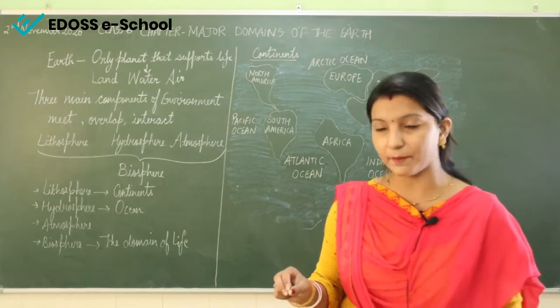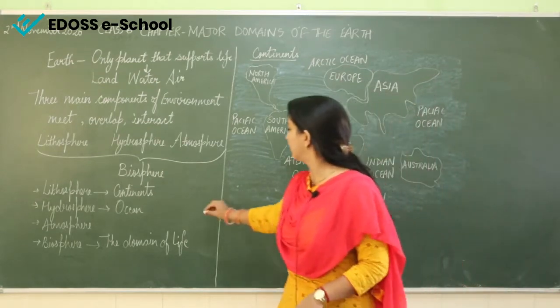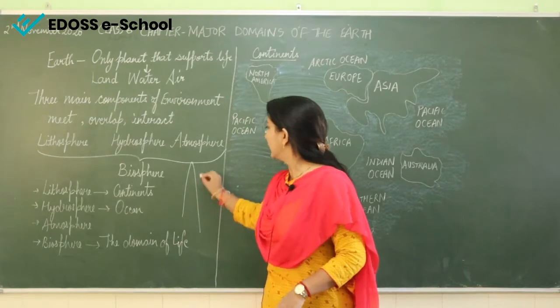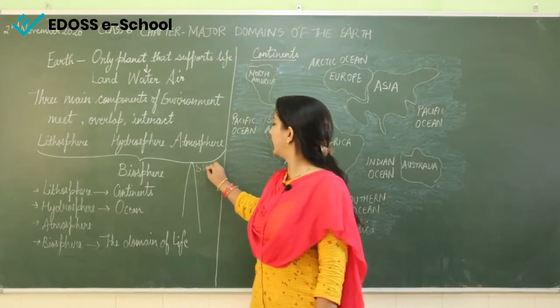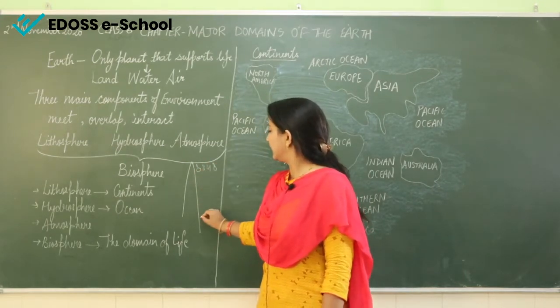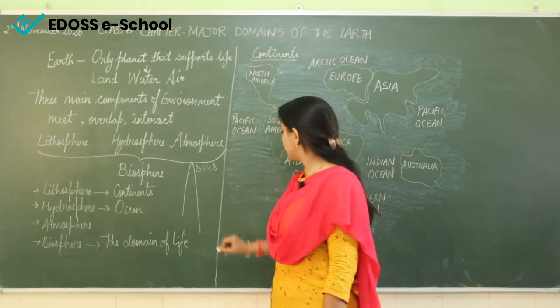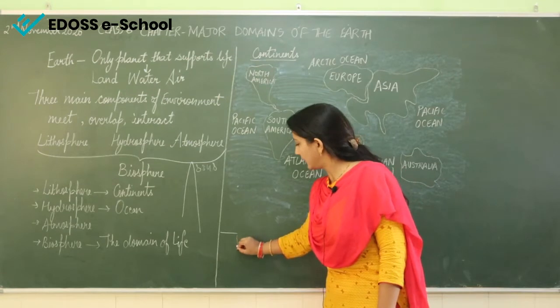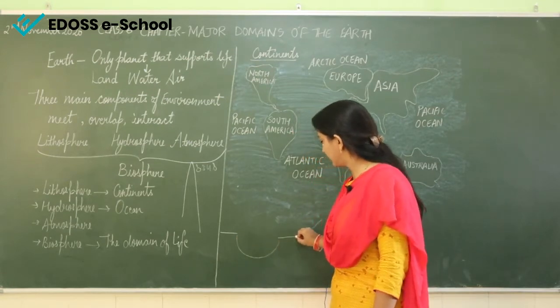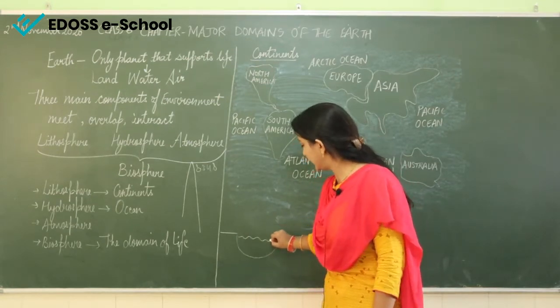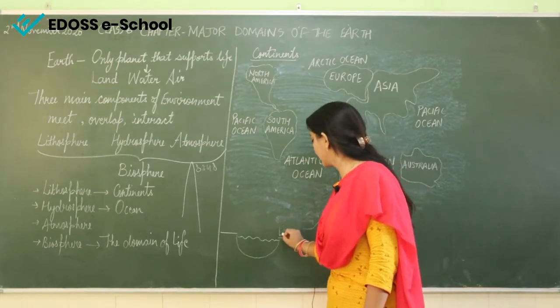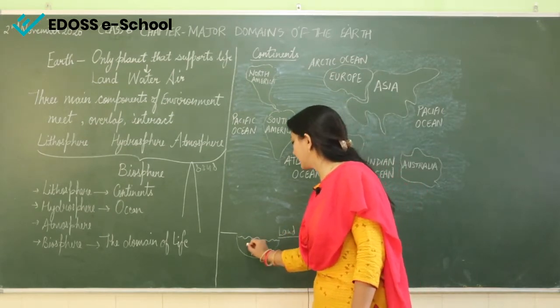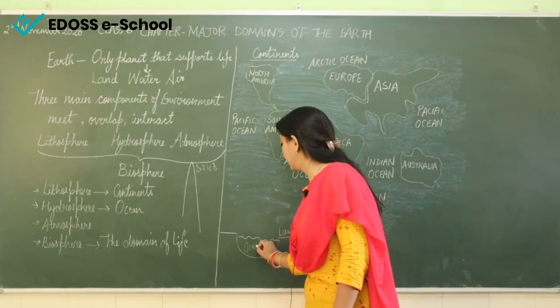Talking about Mount Everest, it is at a height of around 8,848 meters. And the Mariana Trench I am talking about, see, suppose this is the land and this is the sea, or we can say ocean.